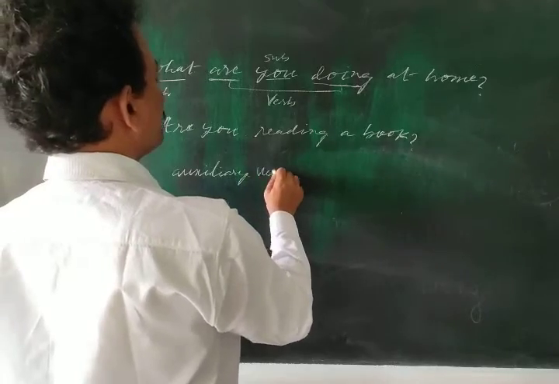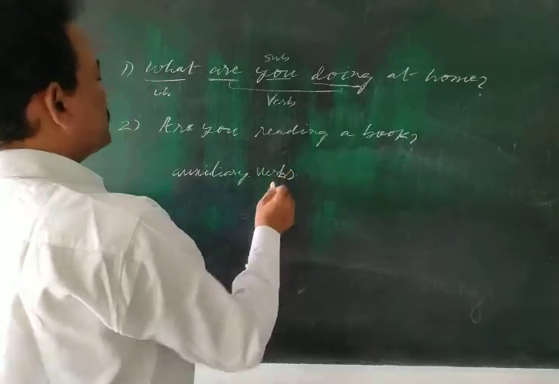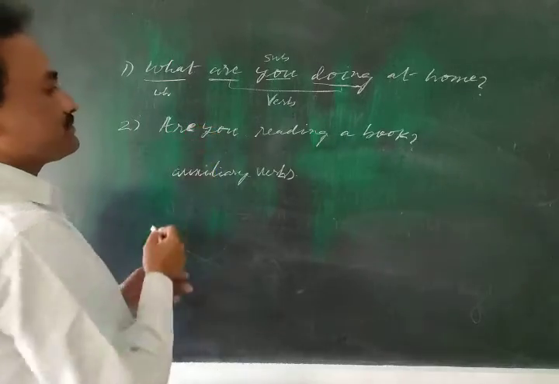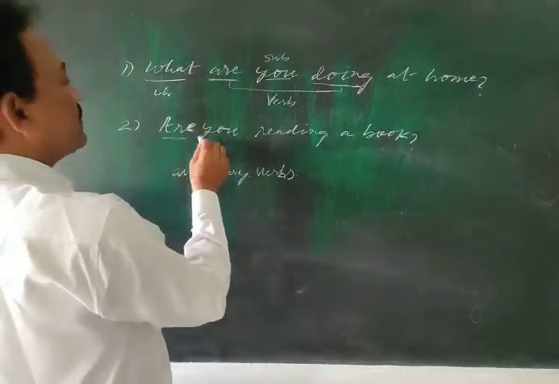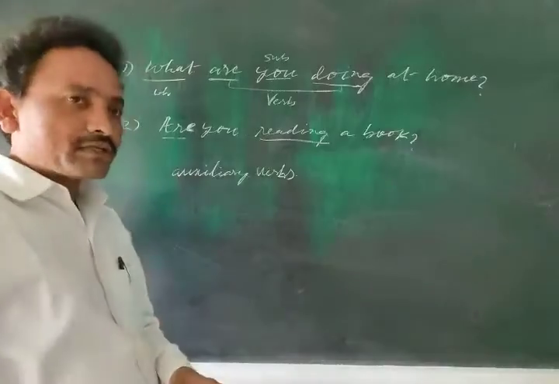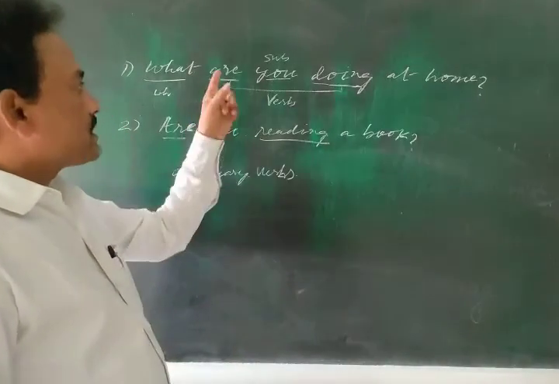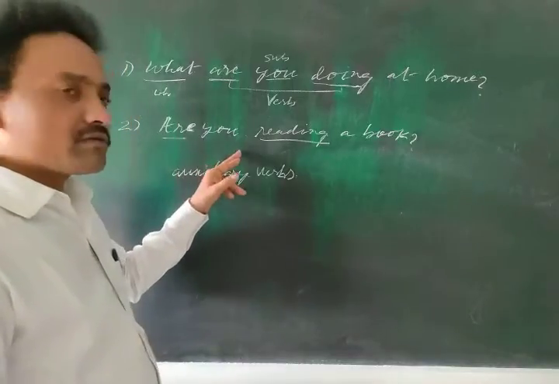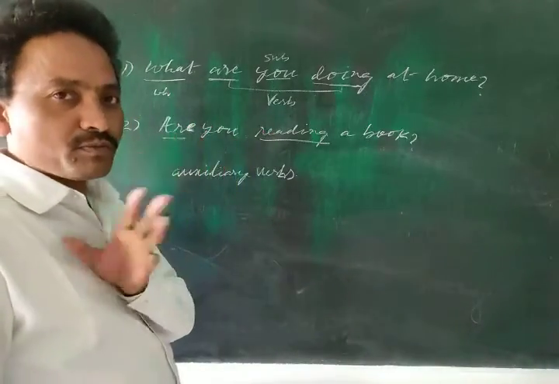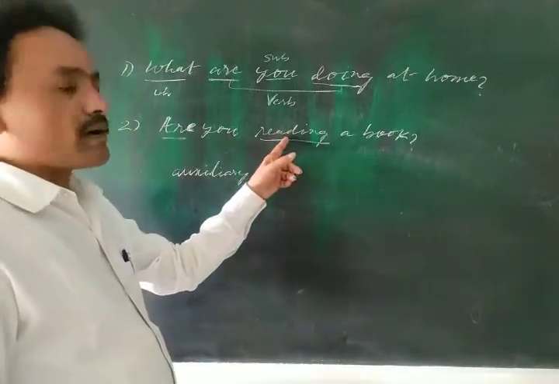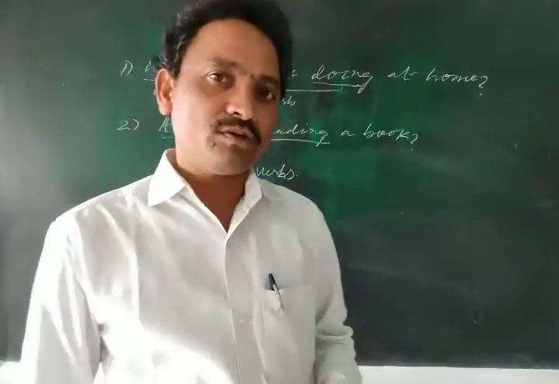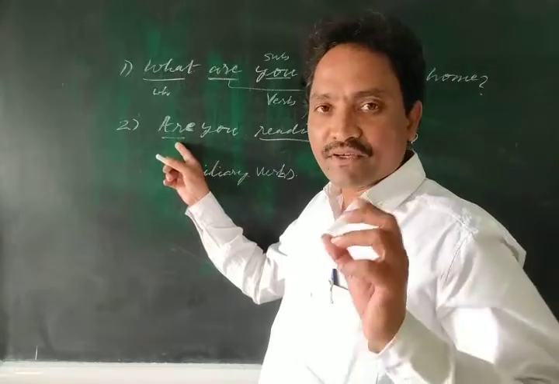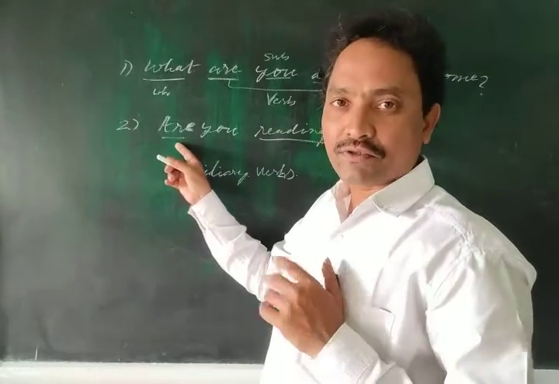Here, are is the auxiliary verb. Are reading is the verb part, like are doing in the above sentence. Between these two parts, reading is the main verb and are is the helping verb. Helping verb is also known as auxiliary verb.